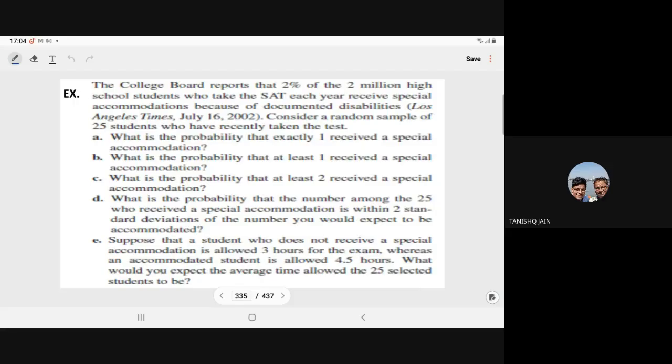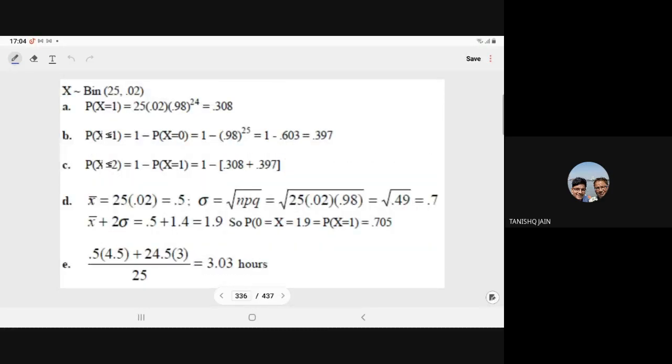And this example, you please read yourself. I will give it in the PDF. You can understand. Otherwise, in the next class, I will repeat.